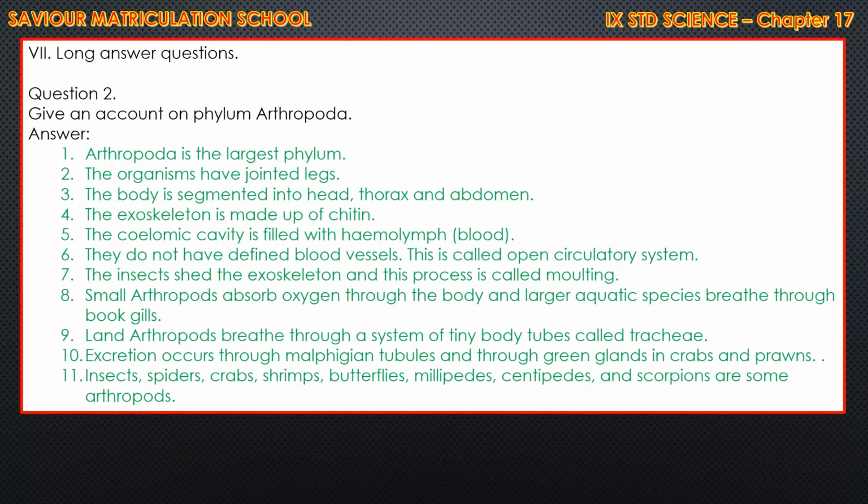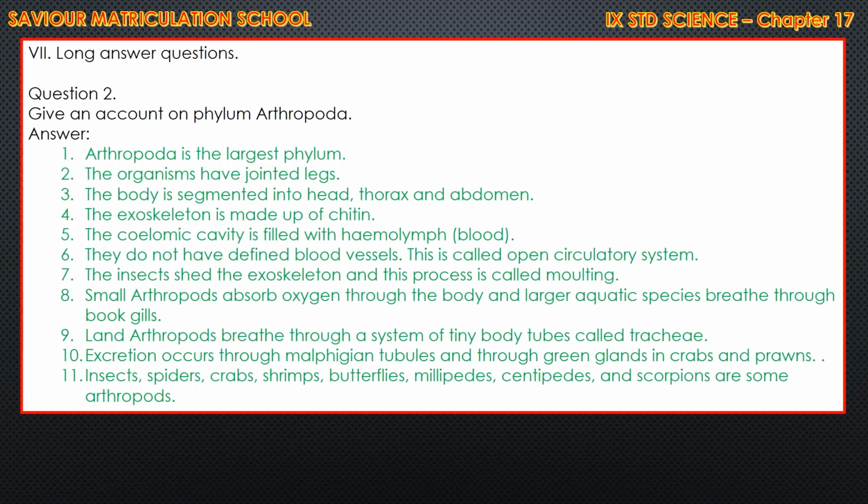And second detailed answer, give an account of phylum Arthropoda. That too we can verify from the book under the heading of Arthropoda. It is the largest phylum. The organisms have jointed legs. The body is segmented into head, thorax and abdomen. The exoskeleton is made up of chitin. The coelomic cavity is filled with hemolymph, that is blood. They do not have defined blood vessels. This is called open circulatory system. The insects shed the exoskeleton and this process is called molting.